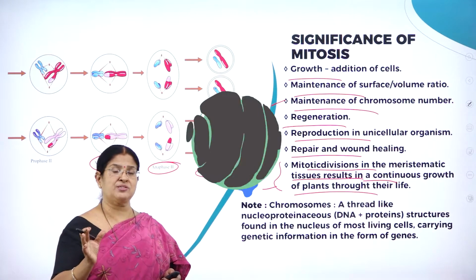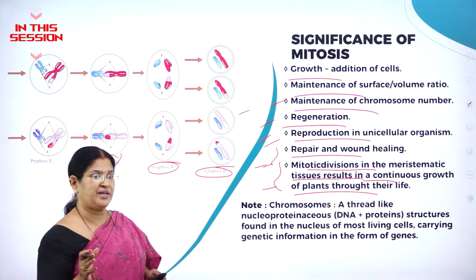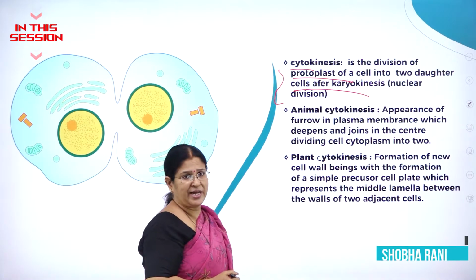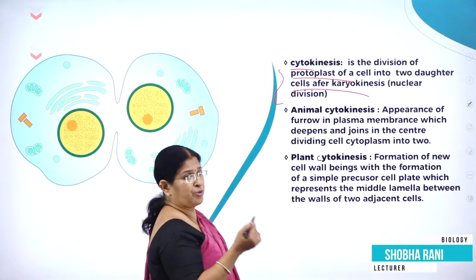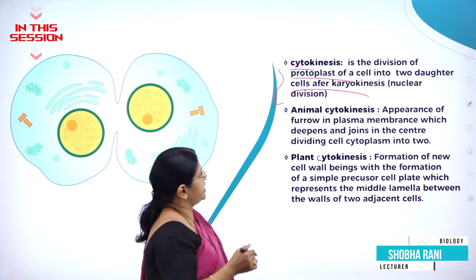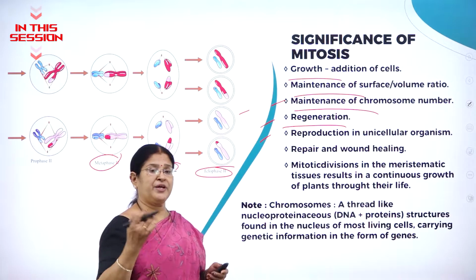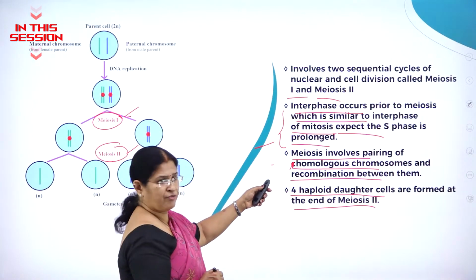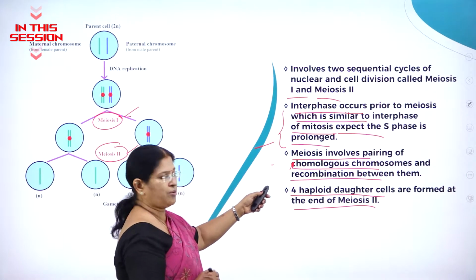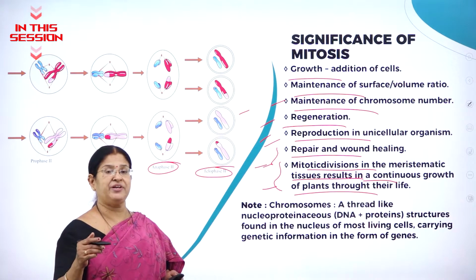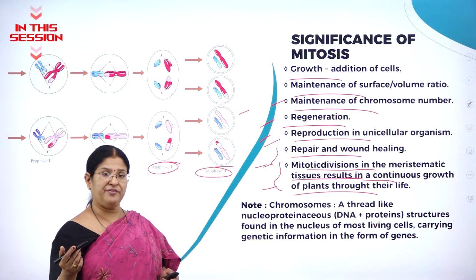The rate of mitosis is very high in those meristematic cells, which will lead to growth of cells. How do we define the word called cytokinesis? It is the division of the protoplast of the cell into two daughter cells after karyokinesis. The chromosome number for a particular species is constant, it does not change. Then meiosis involves pairing of homologous chromosomes and recombination between them. The plants will regain back the meristematic activity whenever they need, and that is called dedifferentiation.